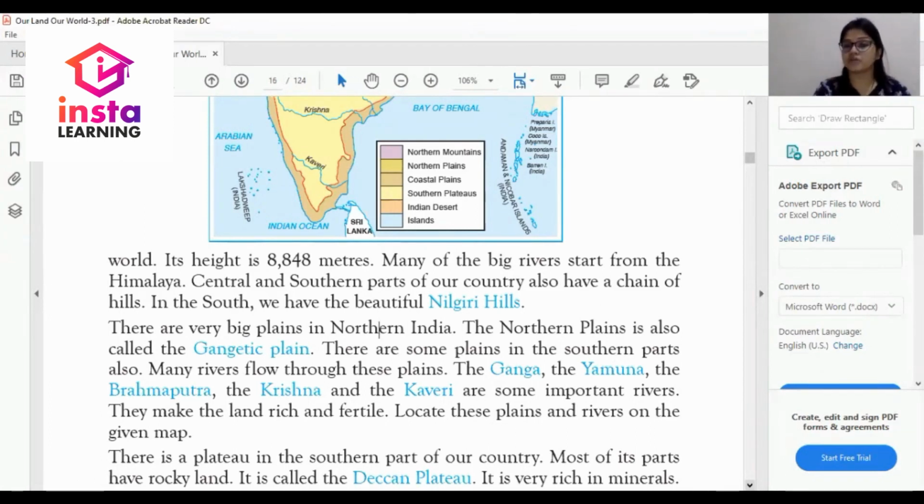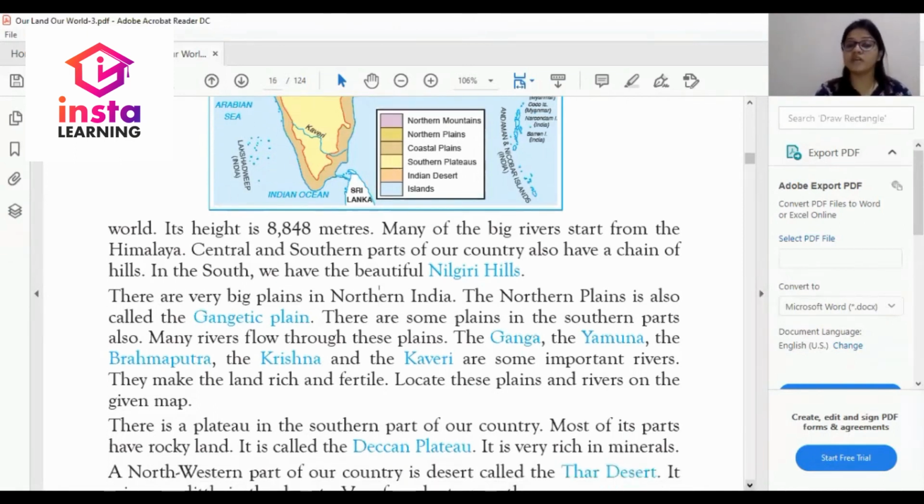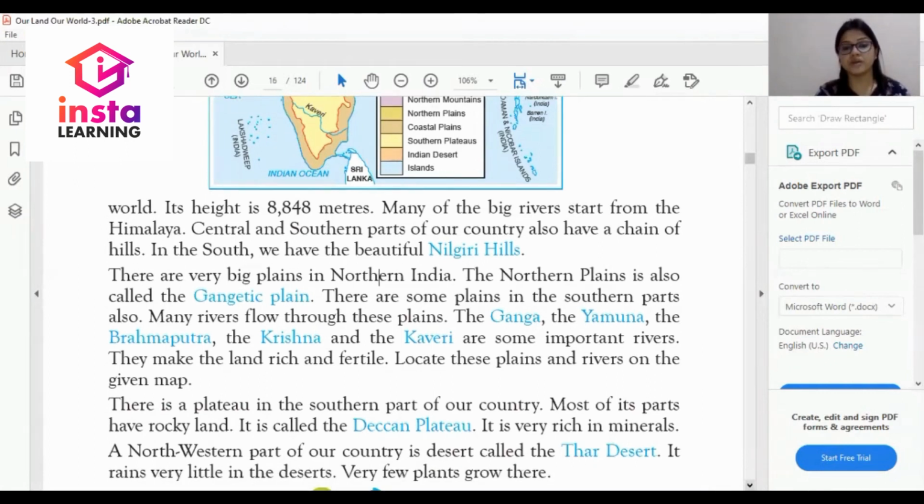Central and southern part of the country also have a chain of hills. In the south, we have the beautiful Nilgiri Hills. South में कौन सा है? Nilgiri Hills है. There are very big plains in northern India. Northern India में क्या है? बहुत बड़े-बड़े plains हैं.